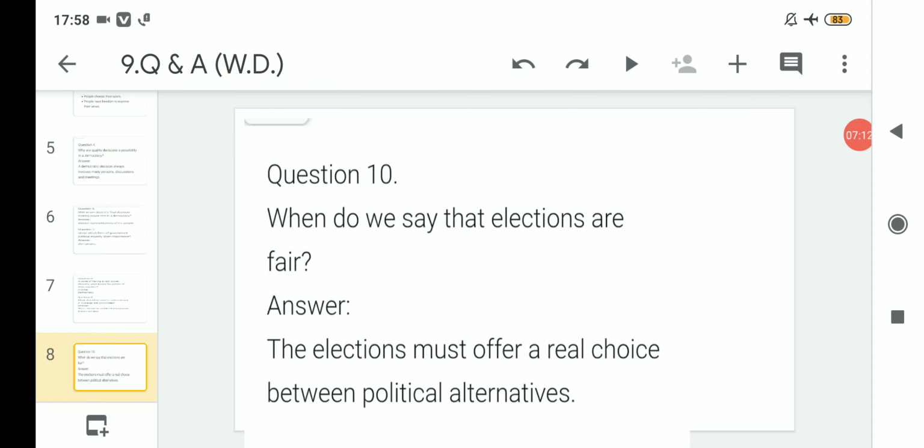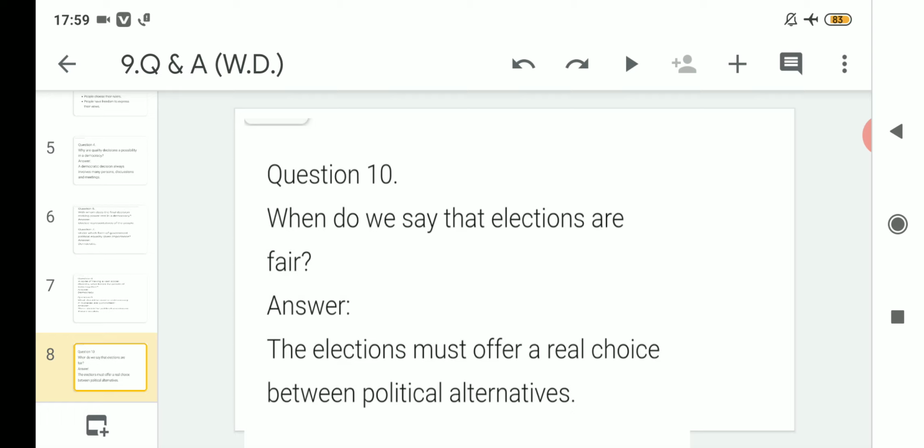After that, next question: when do we say that elections are fair? We have read one of the features related to democracy, that is, free and fair elections. The answer is the elections must offer a real choice between political alternatives. That means we can say an election is fair when many choices of candidates are available.